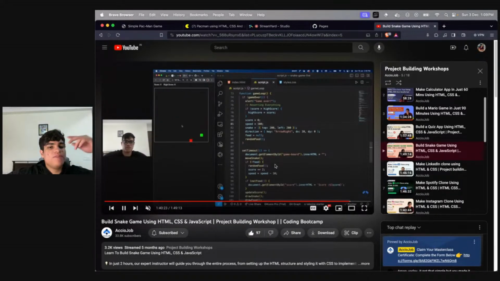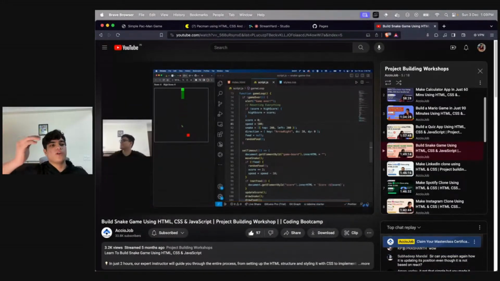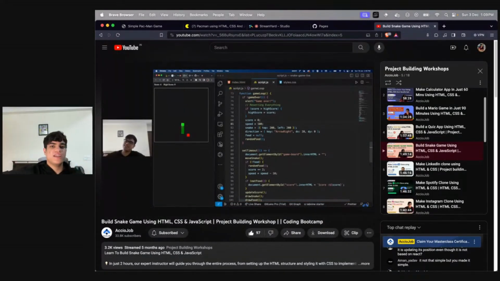And even in this game, we had done that part where we had to make sure that if the snake is going upwards, it needs to come from below. If it goes rightwards, it needs to come from the left, right?